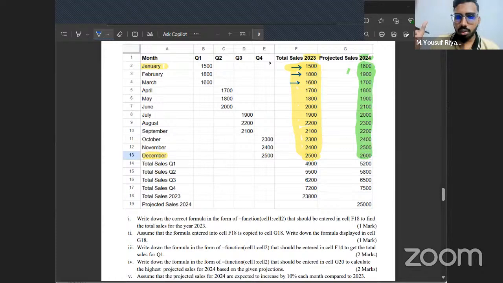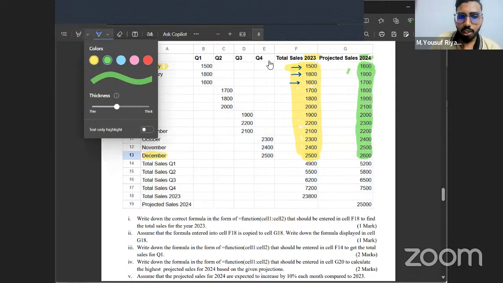Somebody would have come across this word semi-annually in either maths or commerce. What do you mean by semi-annually? Exactly, every 6 months. Similarly, there's something called quarterly. Quarterly means one fourth of a year. One quarter means one fourth. In a year you have 12 months, so one fourth of a year means how many months? Exactly, every 3 months. If you divide 12 by 4, you get 3.